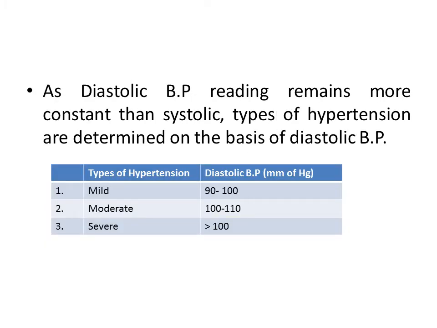As diastolic blood pressure reading remains more constant than systolic, types of hypertension are determined on the basis of diastolic blood pressure. When diastolic blood pressure is 90 to 100 mm of Hg, the hypertension is called mild hypertension. When diastolic blood pressure is 100 to 110 mm of Hg, it is called moderate hypertension. When diastolic blood pressure is more than 100 mm of Hg, it is called severe hypertension.